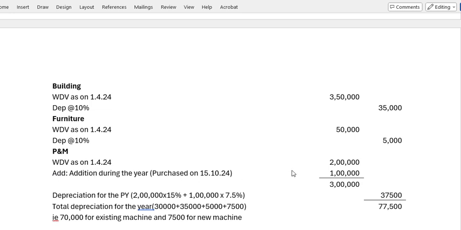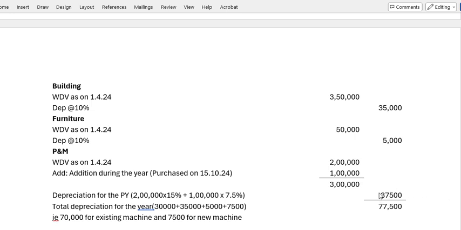For P&M it is 2 lakhs. On 1/4/24, 2 lakhs, plus one purchase on 15/10. The purchase is for 1 lakh, then the total 3 lakhs is there. So when we calculate depreciation, we will calculate for 2 lakh 50,000 at 15%. For 1 lakh only 50% you will get, because it is after 3rd October. Therefore 50% of 15%, only 7.5% we have to calculate. So total you will get 37,500.